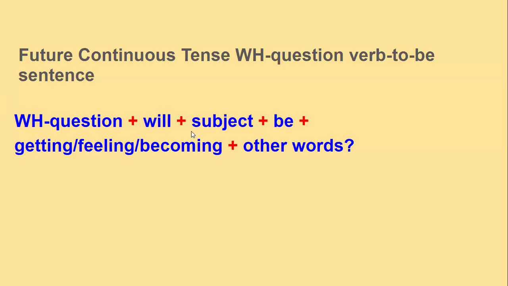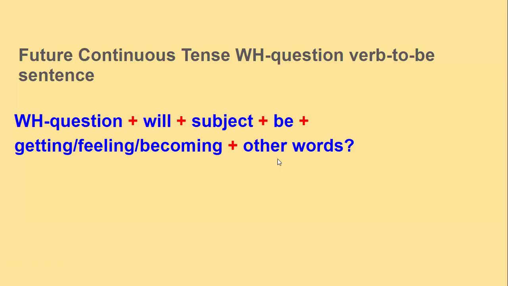After will, we then put the subject. And after the subject, we need be. Now, as we've been saying, with the future continuous tense verb-to-be sentences, we replace being with getting, feeling, or becoming. And then after that, we end off the sentence with other words.